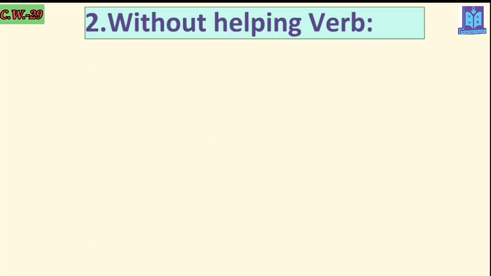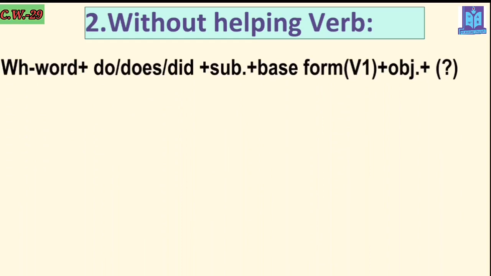Clear? Now look, if there is only one verb, what to do? In case of one verb, you have to follow this structure. WH word plus do, did, does. These three helping verbs you have to adopt according to the tense. Tense means whether it is past, present or future. That thing you have to understand. Then the subject, then the base form of the verb, called verb 1 in short, then object, then the question mark.